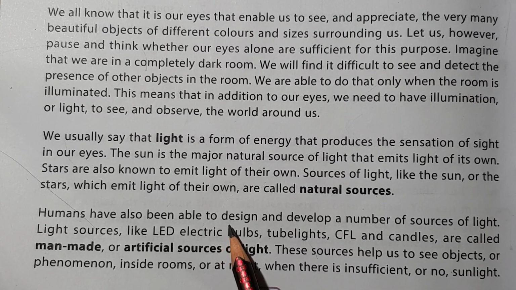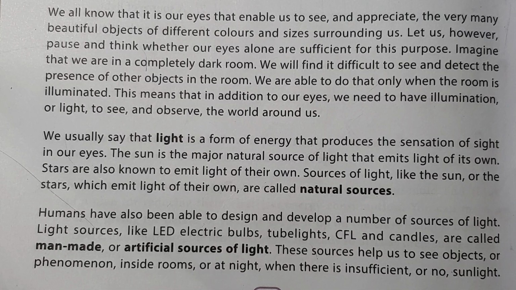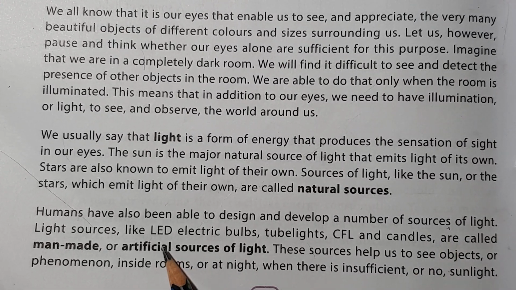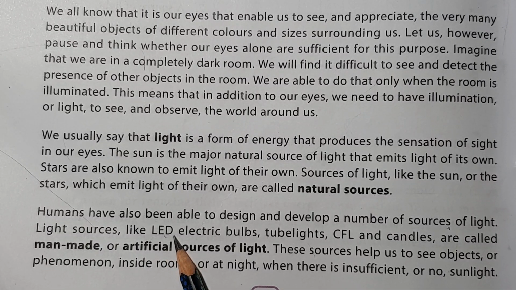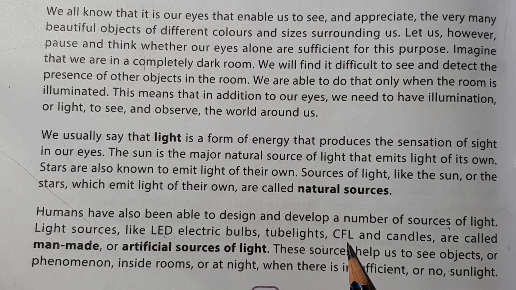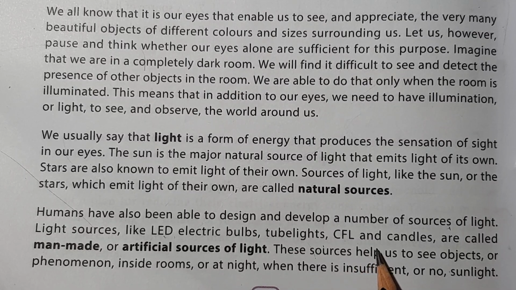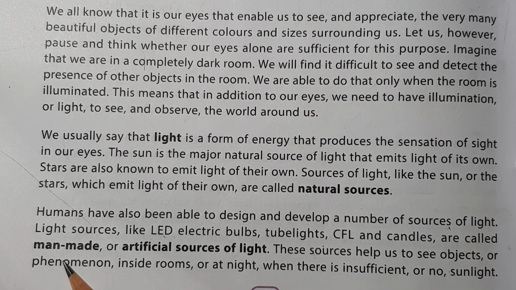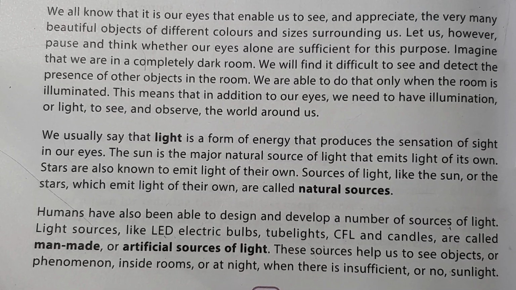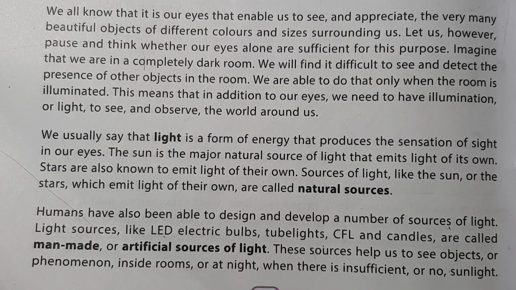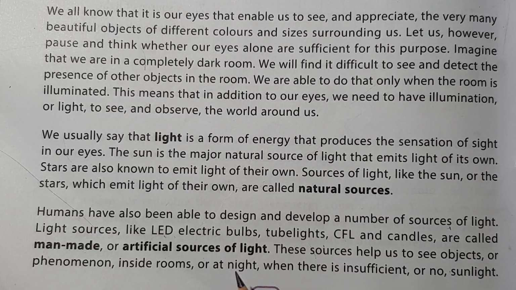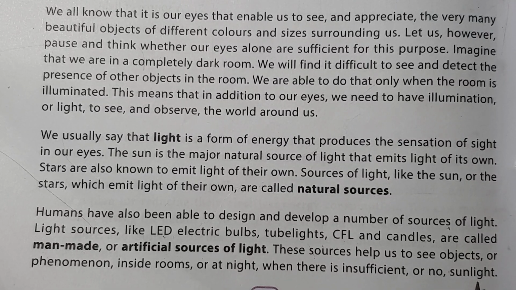Humans have also been able to design and develop a number of sources of light. There are many man-made sources which also provide us light. Light sources like LEDs, electric bulbs, tube lights, fluorescent lights, CFLs, and candles are all man-made or artificial sources of light. They also provide us light. They also enable us to see the things around us. These sources help us to see objects or phenomena inside rooms or at night.